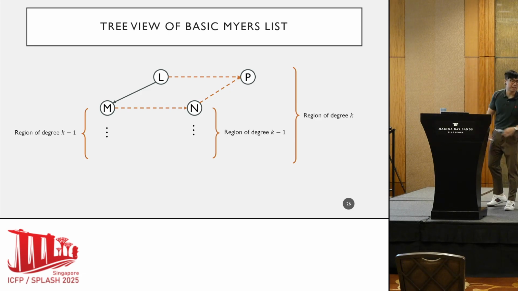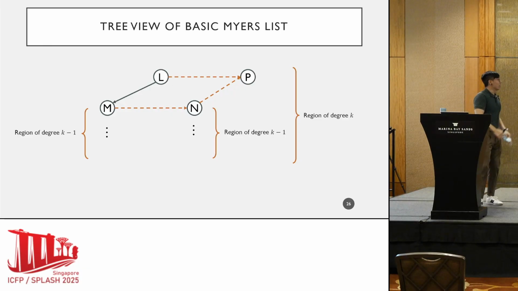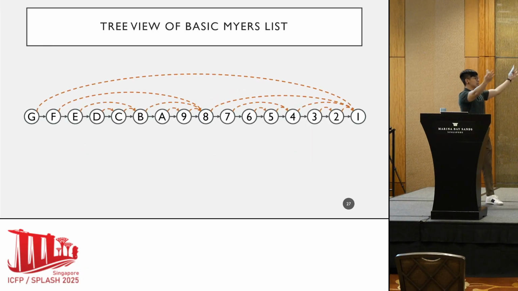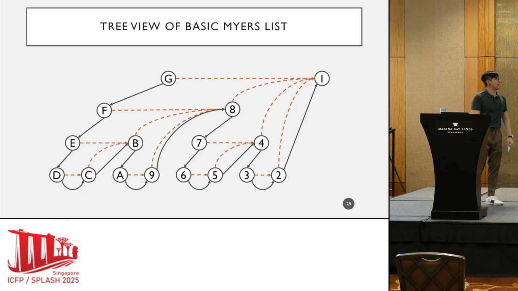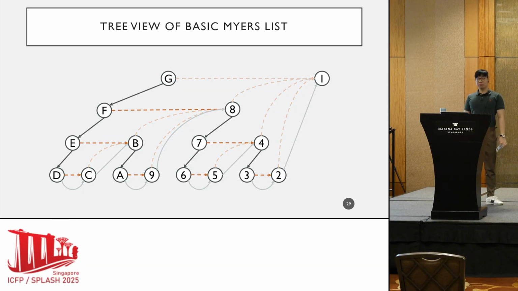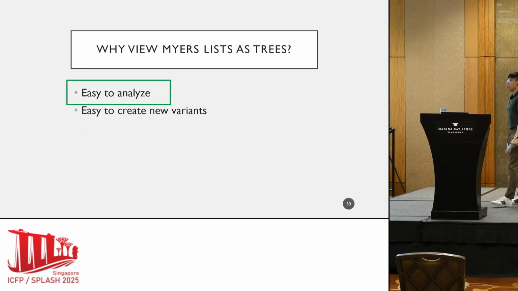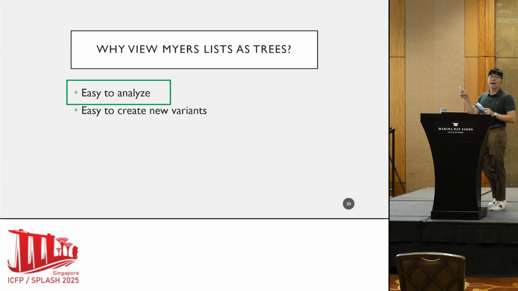It's weird. Let's do the same thing on an actual list. So we have this longer Myers list. Same thing, we move things around, and this kind of looks like a tree now. A little bit. Of course, omitting that cell number 1, we'll deal with it later. But it is sort of a tree. Now, remember, why do we do this? The first reason that we'll tackle is it makes it easy to analyze its lookup complexity. So let's talk about that first.